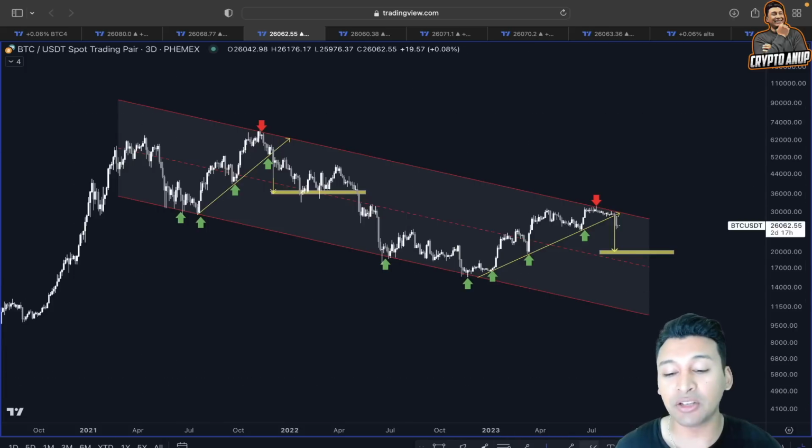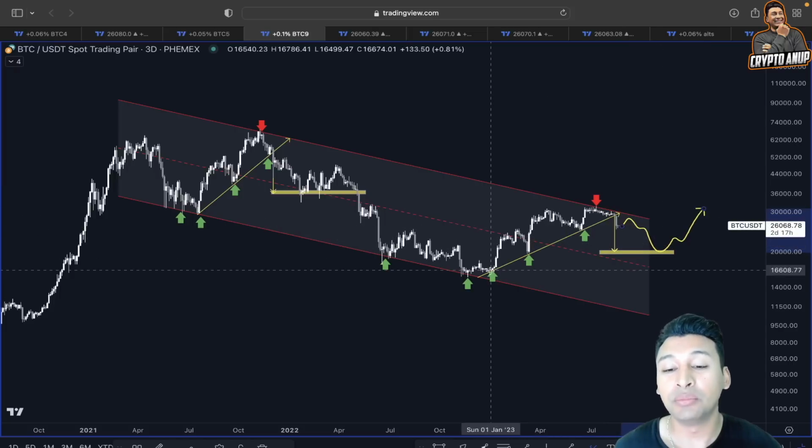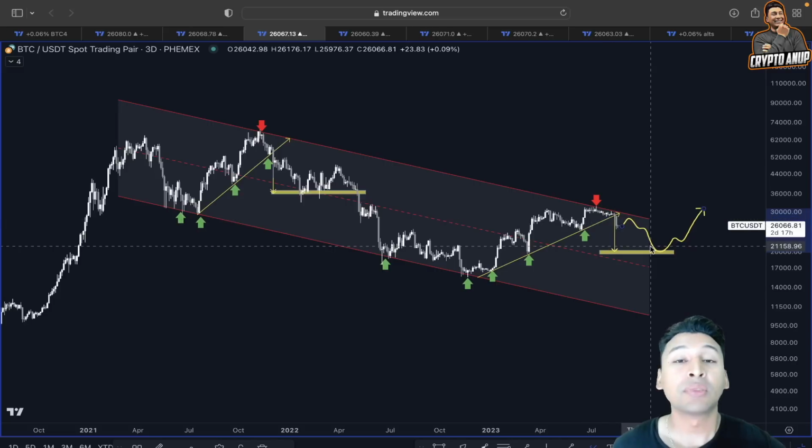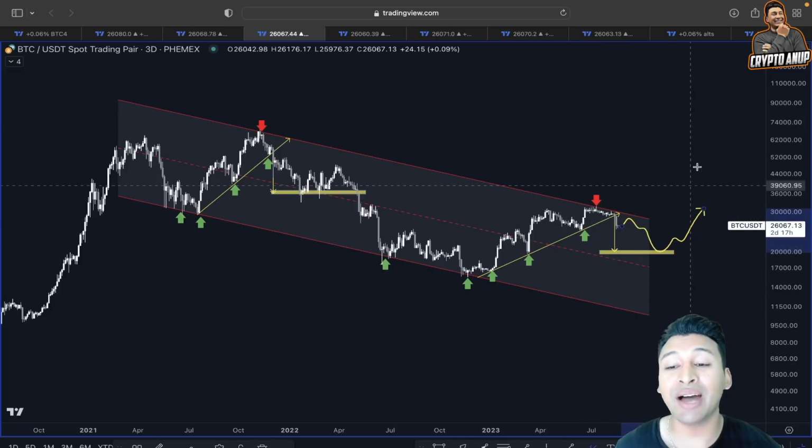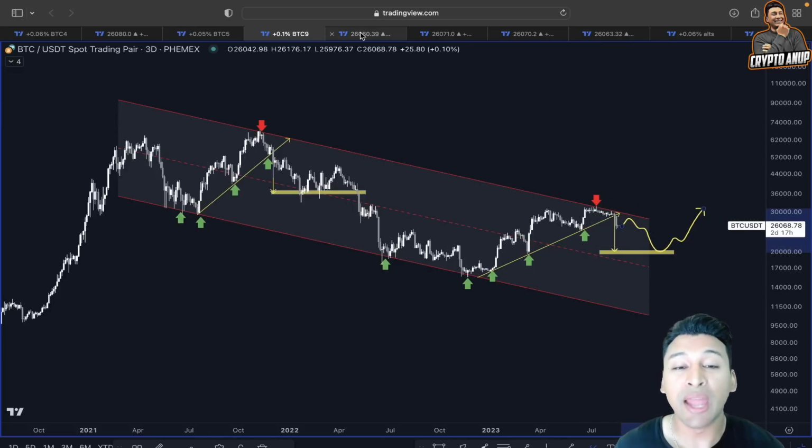I am not expecting the price of Bitcoin to show another continuation like this. That would be the worst case, right? But for now, some relief rally getting attracted towards 27,000 to 28,000, and then a final move, the price objective from this rising trend line around 20,000 to 21,000, before starting a new impulsive move.